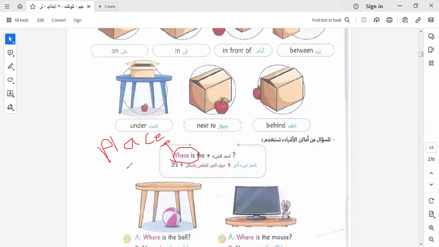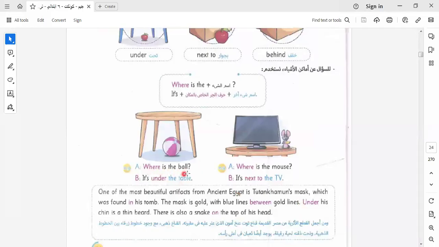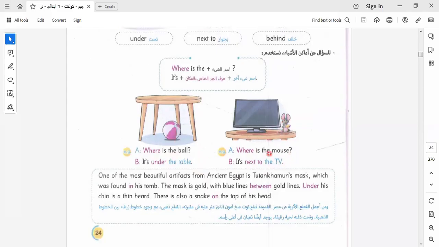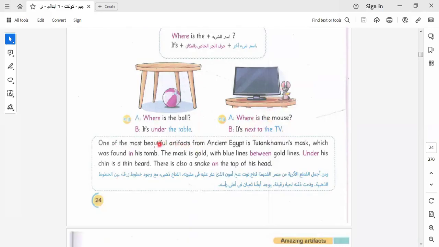You can review the videos and see what we said during them. Here, where asks about place. Here we have: Where is the ball? Where is the mouse? The ball is under the table. The mouse is next to the TV.